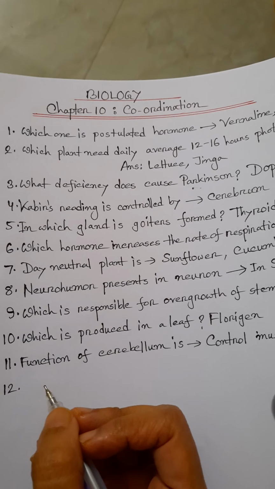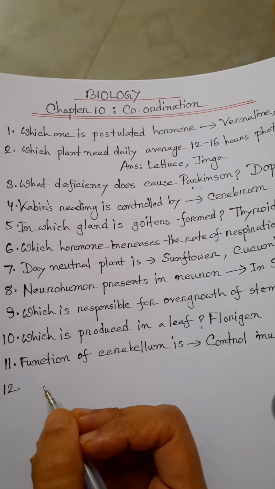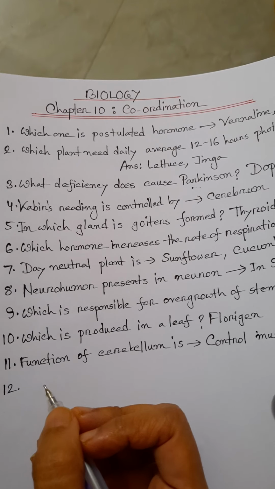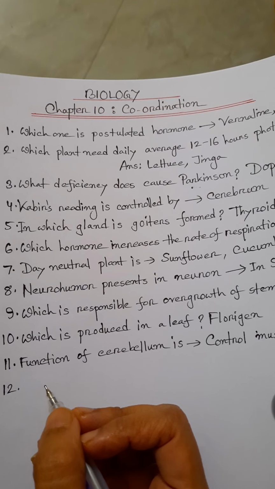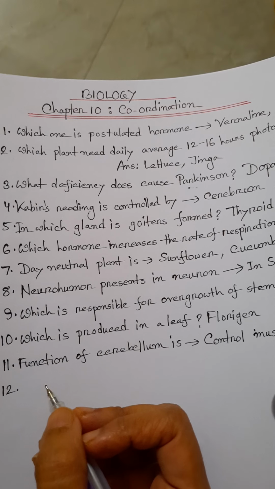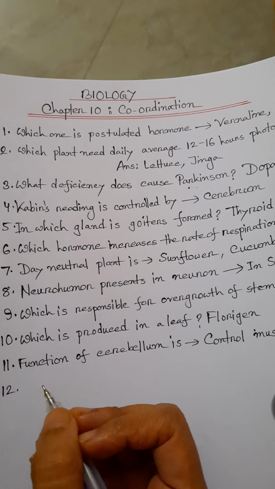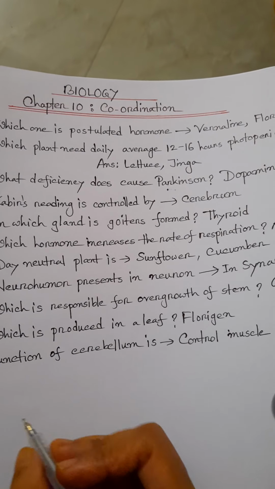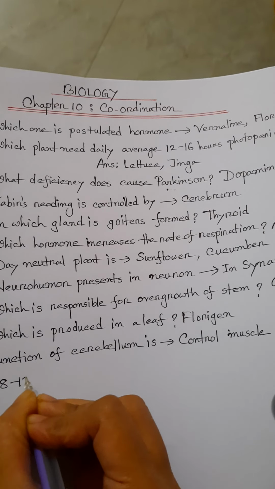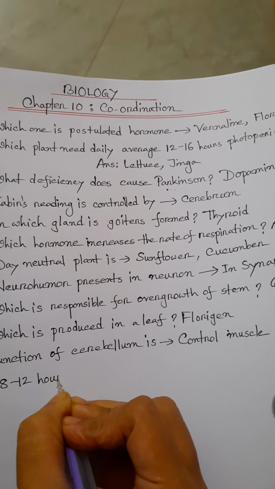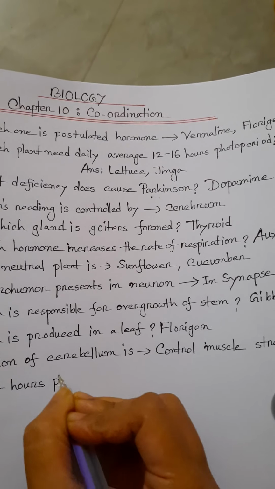What is the name of the tiny gap between the two neurons, the axon and dendrite? You know, this is known as synapse. In which plant is a daily photoperiod of 8 to 12 hours required? That is dahlia and chandramallika. Okay, 8 to 12 hours of photoperiod is needed.